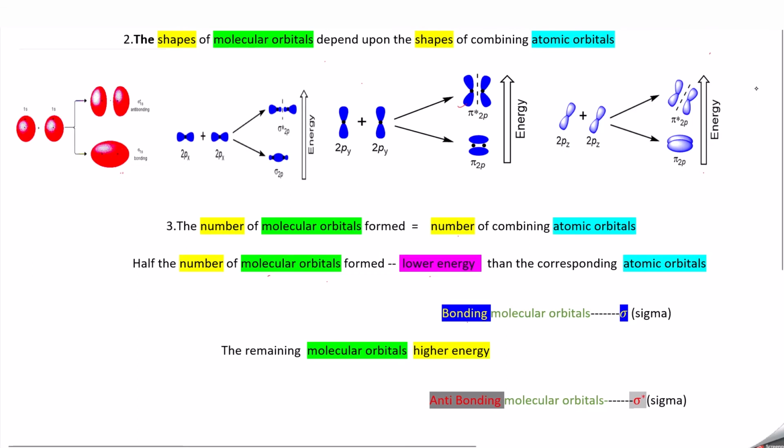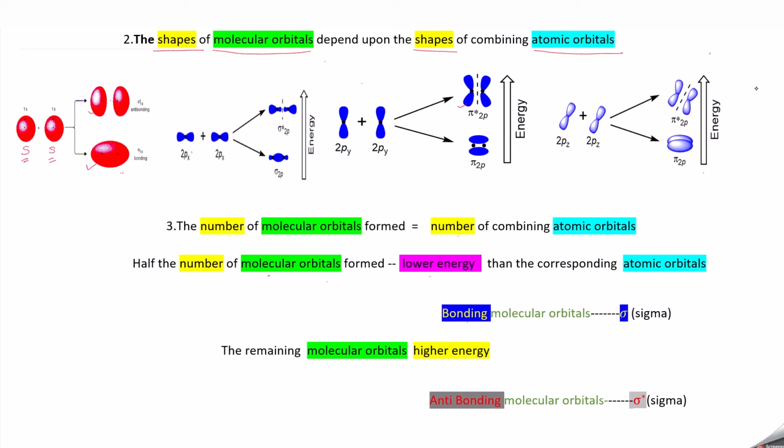The second postulate is that the shapes of molecular orbitals depend on the shapes of atomic orbitals. For example, an s orbital and an s orbital combine to form molecular orbitals, whose shapes depend on the shapes of the s orbitals.